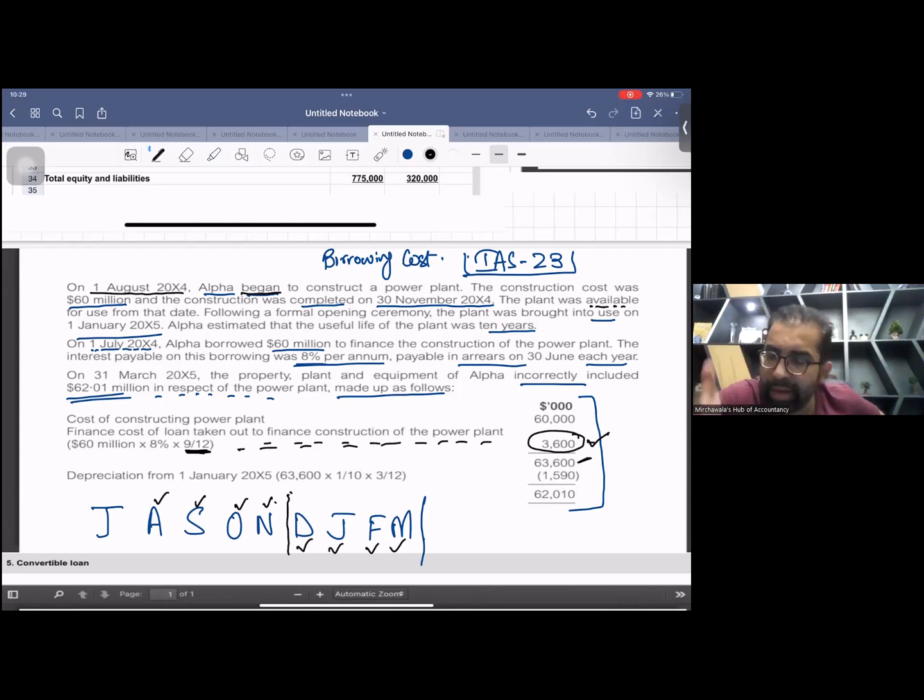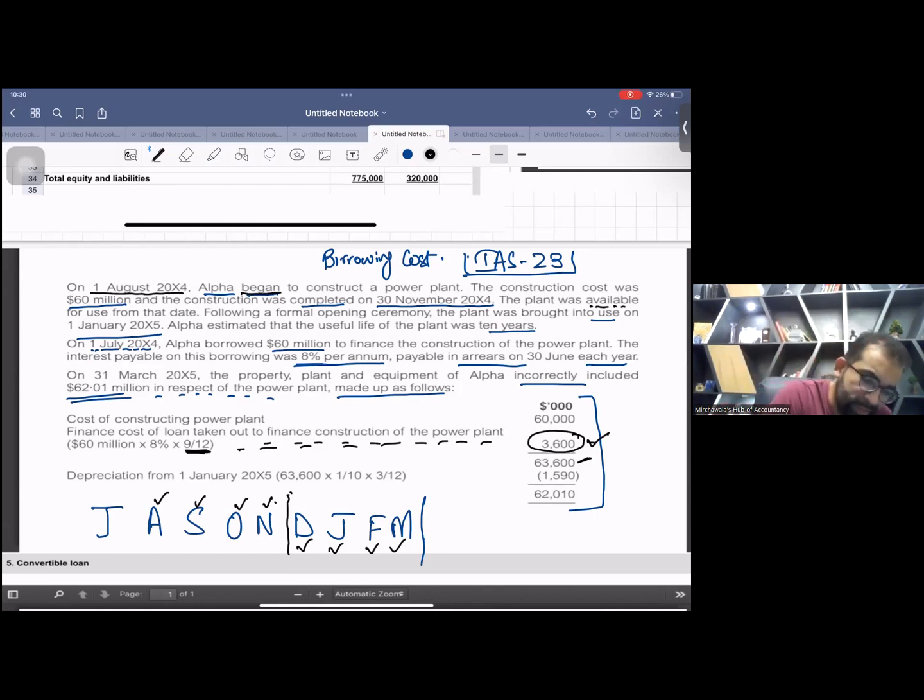At the end of November, work has been completed and the plant is ready. From the very next day, it is available for use. The year end is 31st March, so you should depreciate it for 4 months, my dear students.